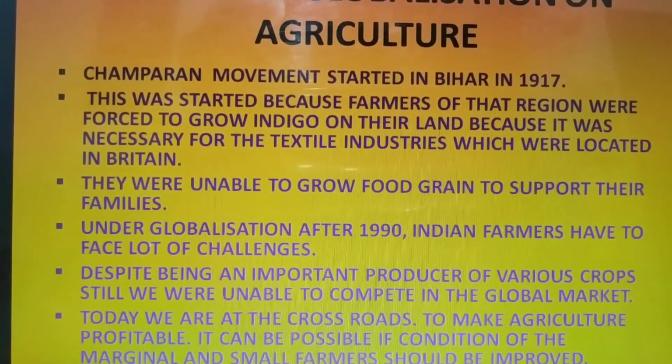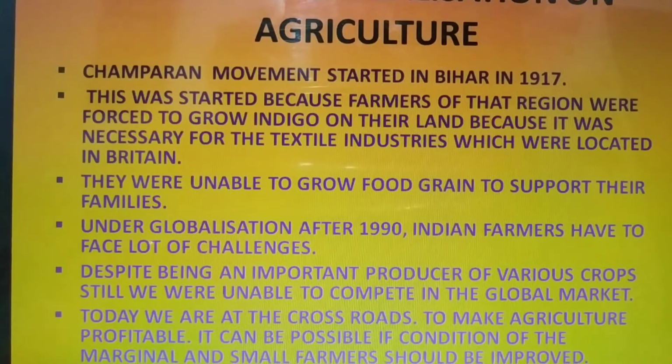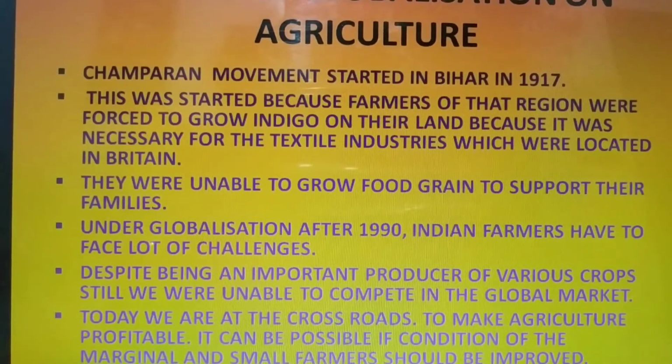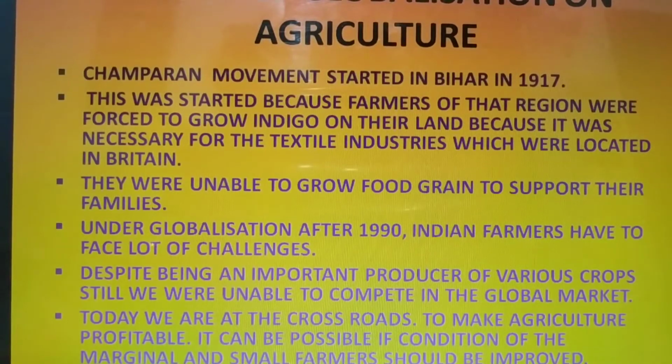It can be possible if the condition of marginal and small farmers is improved. And how can that be possible? Only after improving the condition of the small farmers. For example, if you remember, I have told you about the fragmentation of land holdings, dividing the land into various parts because of inheritance in India, because of the passing of land from one generation to another. So consolidating the land holdings in India can also be done in this regard.